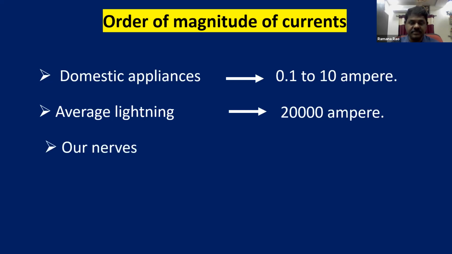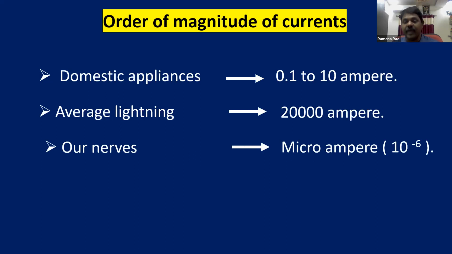And in our nerves, in our body, sometimes we get an electric shock. Is it right? So how much current is going to pass through our nerves? That will be in the order of microamperes, so that is very small. So we have a very wide range of order of magnitudes of currents. In domestic appliances, it is small, in our nerves it is even smaller, in the order of microamperes, and in the case of lightning, it is very high. So we can have different ranges of amperes in different situations.